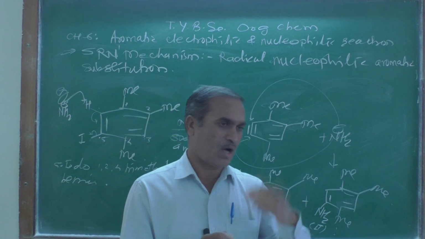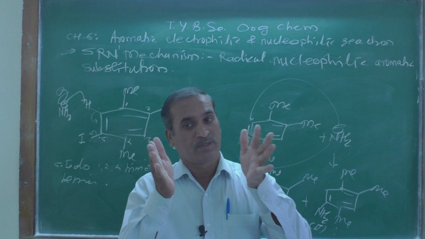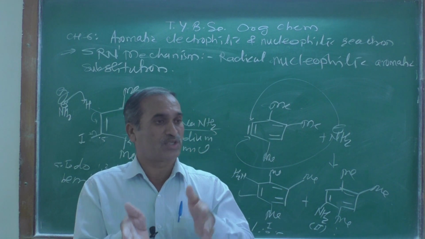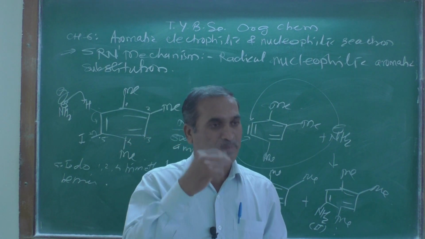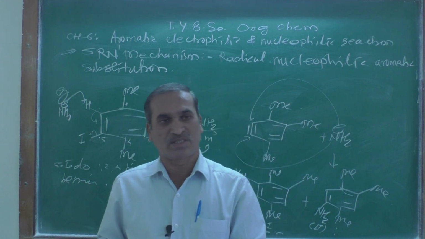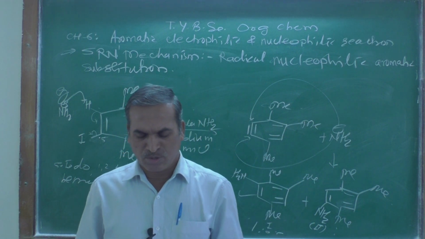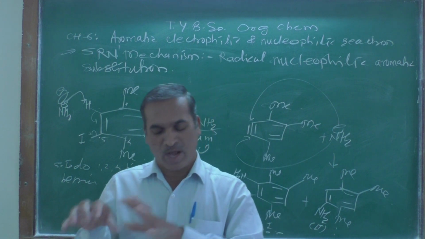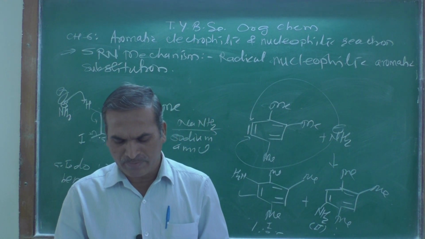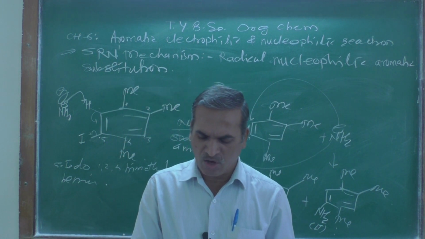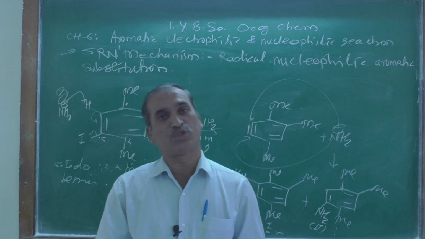So let us see how the nature of a 1 mark question appears in the exam. Suppose: list any 4 activating groups of an aromatic ring for electrophilic substitution reaction.